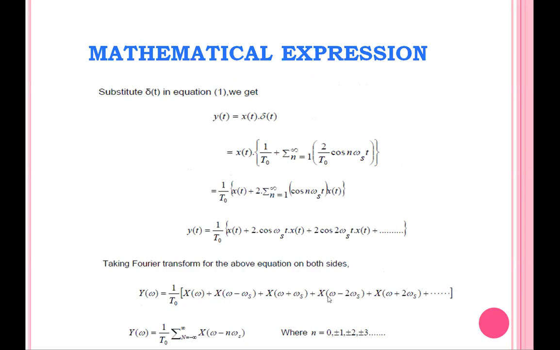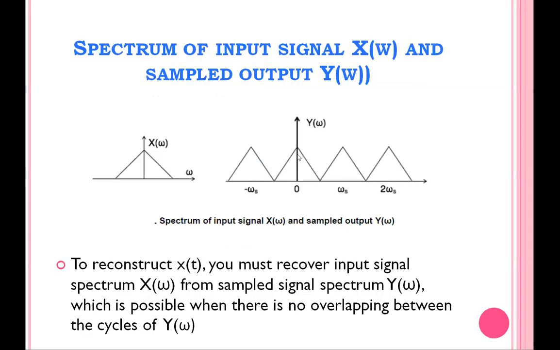Similarly, what is this one? It is X of (omega minus 2 omega_s), meaning the input spectrum shifted to the right side by 2 omega_s. Similarly 3 omega_s and so on. So the output spectrum is nothing but the addition of an infinite number of shifted input spectrums. Y of omega has at the center X of omega, and this X of omega you just shift by the amount omega_s.